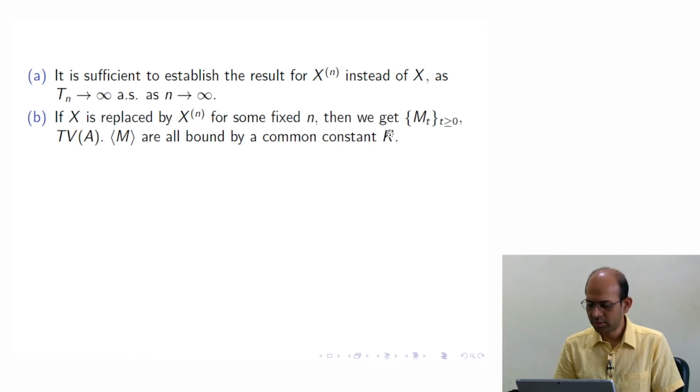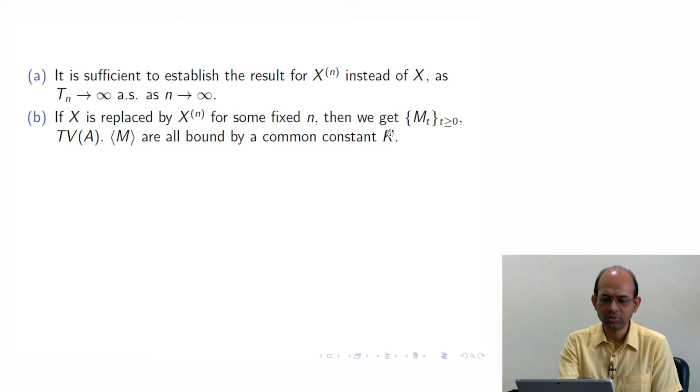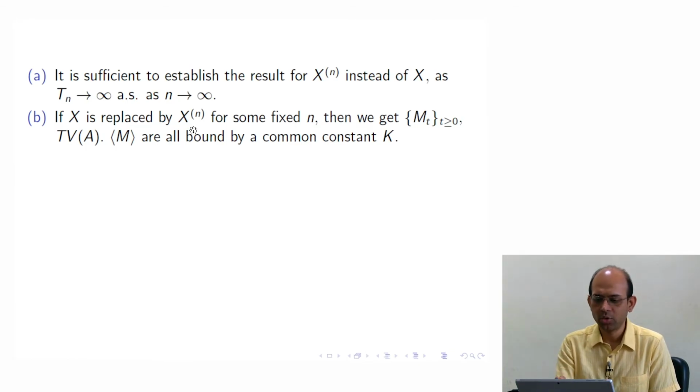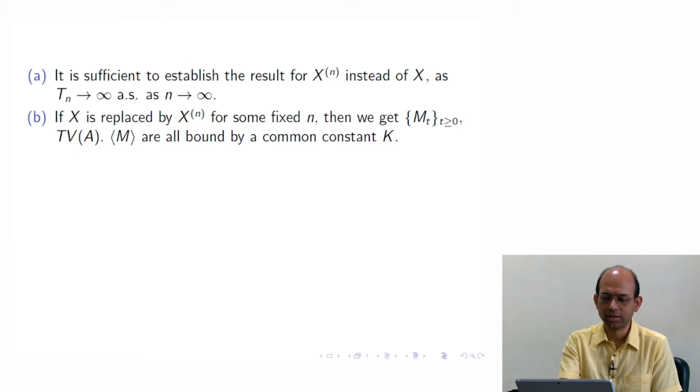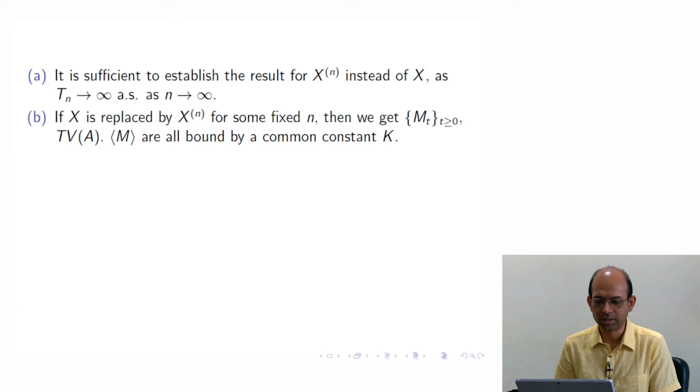Now for the convenience of writing, we replace X by Xn. Okay, next onward, whenever we say the process X, actually I mean X superscript n. Whenever I say M, I mean M superscript n, etc. I mean that is the martingale part of Xn, because Xn is a semi-martingale, but the martingale part of this. Okay, X is replaced by Xn for some fixed n, then we get Mt.